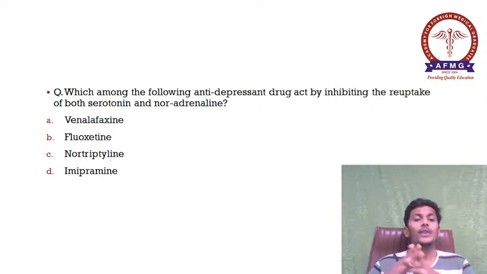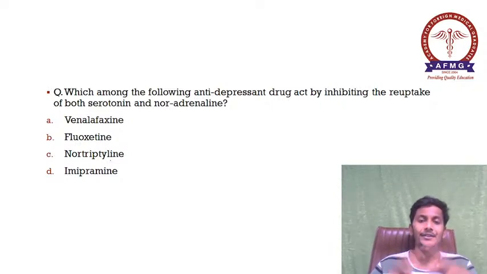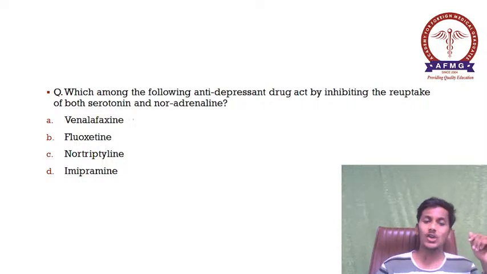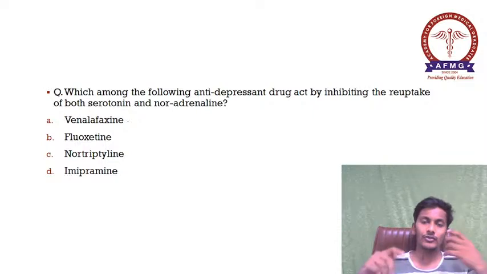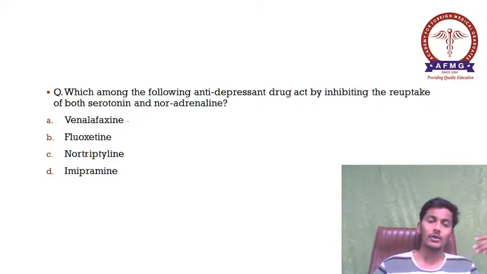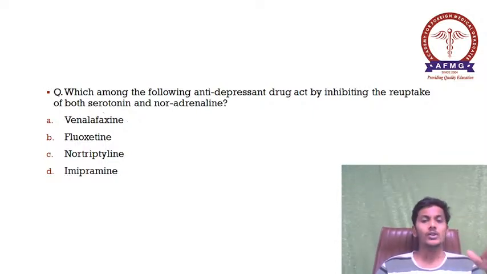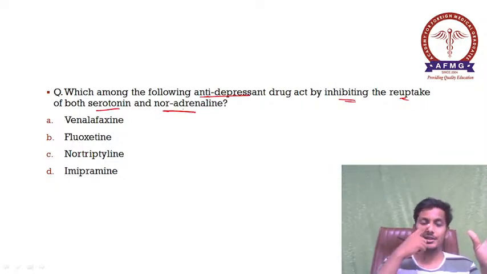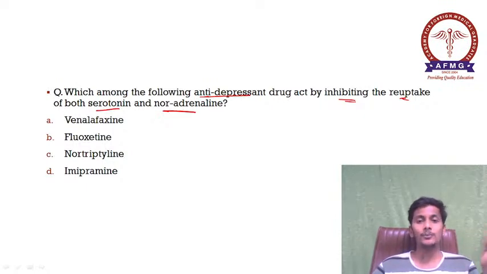Then moving further, which among the following antidepressant drug acts by inhibiting the reuptake of both serotonin and noradrenaline? Some people say that it was a proper clinical case which was given and then this was asked. Anyhow, the main question was which antidepressant acts by inhibiting the reuptake of both serotonin as well as noradrenaline. So what does this tell us, which group is it?